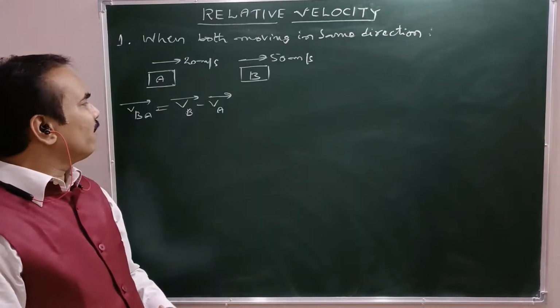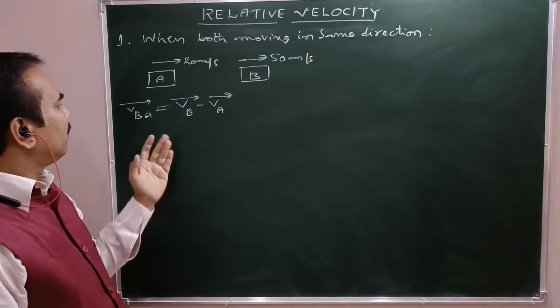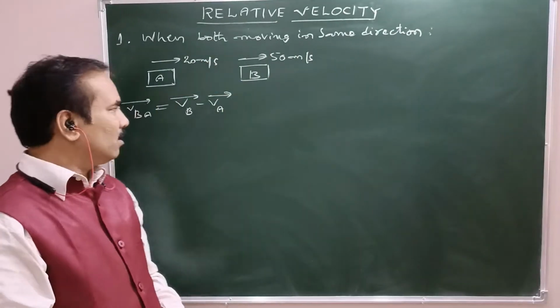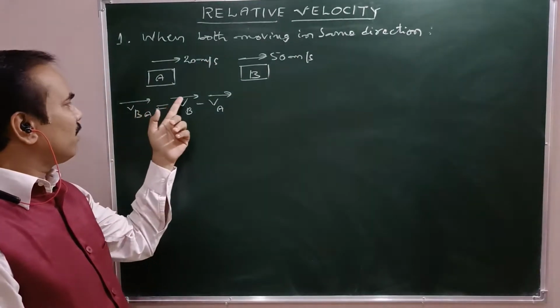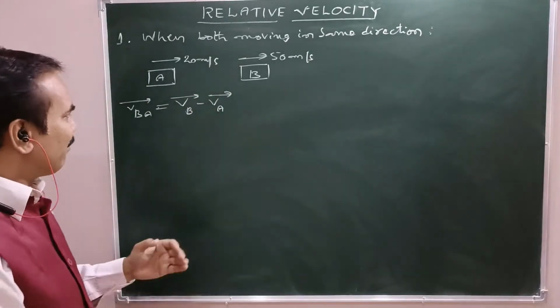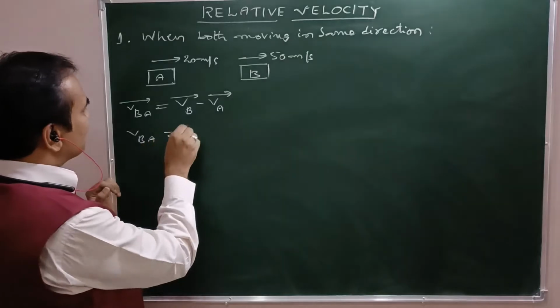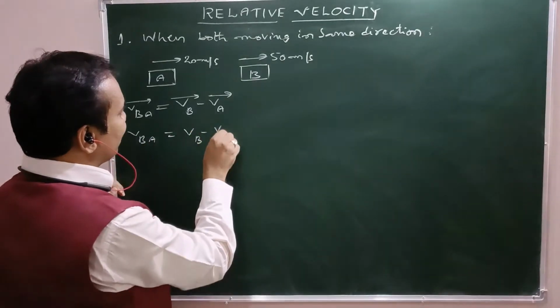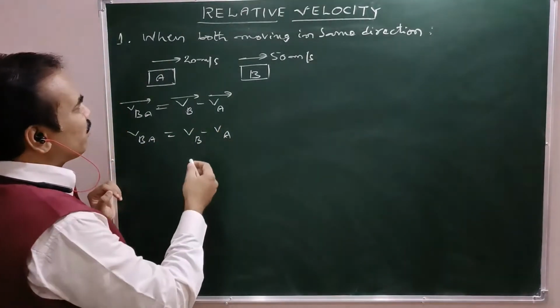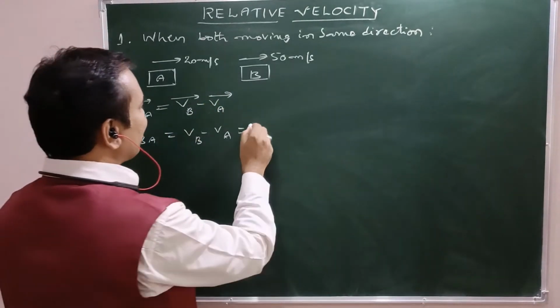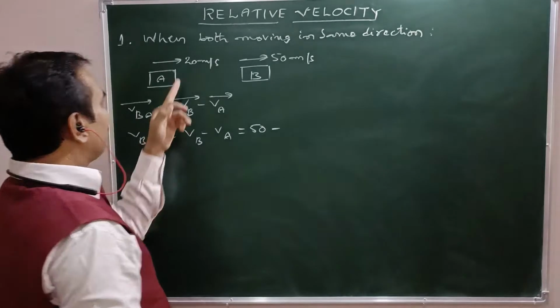As it is one dimensional motion, there is no significance for the arrow mark bar, so I'm excluding arrows here. VBA can be written as VB minus VA, right? What is VB? VB means 50 meters per second, minus VA.